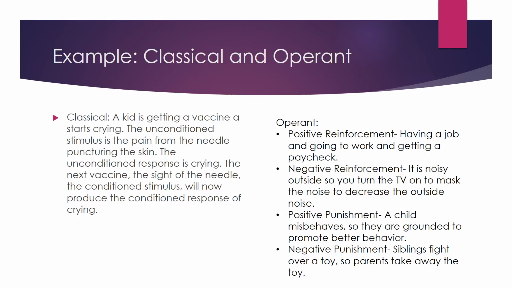Operant. Positive reinforcement: having a job, going to work, and getting a paycheck. Negative punishment: siblings fight over a toy, so parents take away the toy.